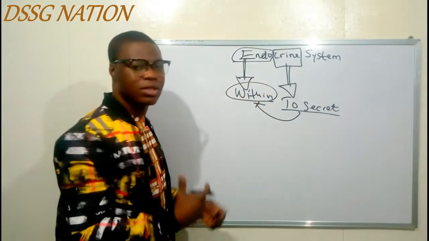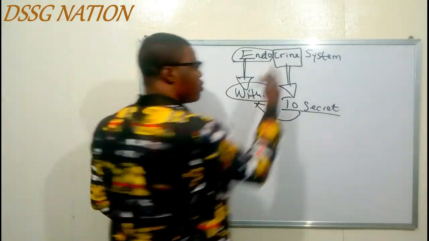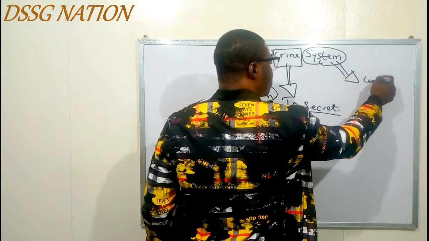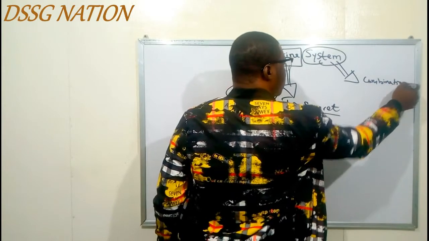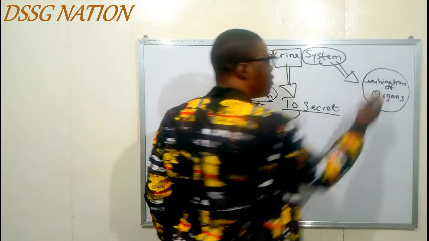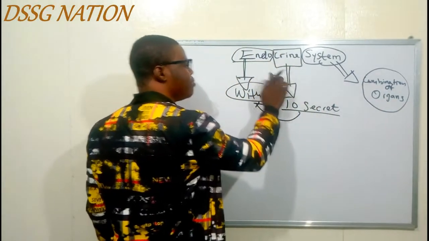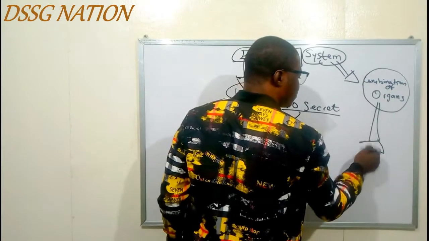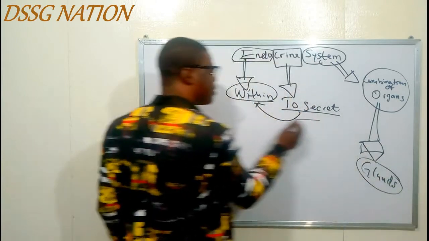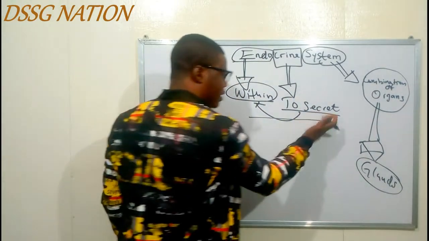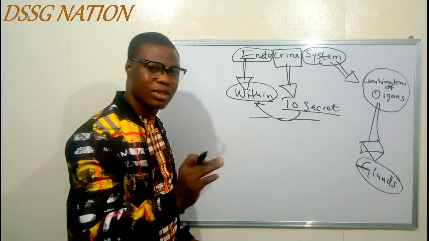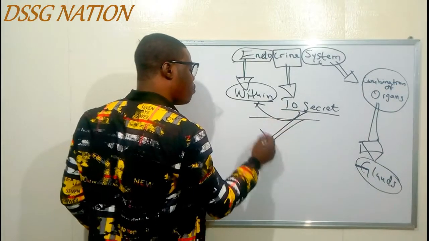So what is responsible for the secretion? We said system is the combination of organs. So if system is the combination of organs, what are the organs in the endocrine system? They are glands. They are those ones that secrete within. So the endocrine system is just a combination of glands that secrete within. So what do they secrete? What they secrete is hormones.